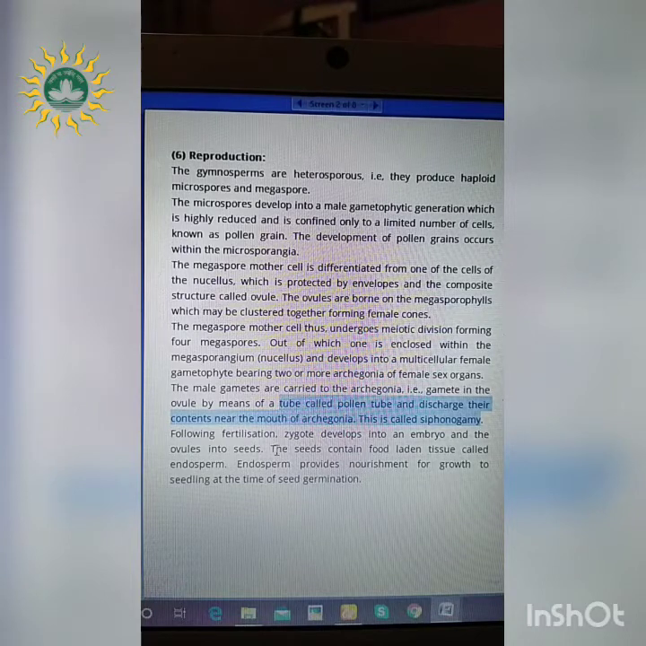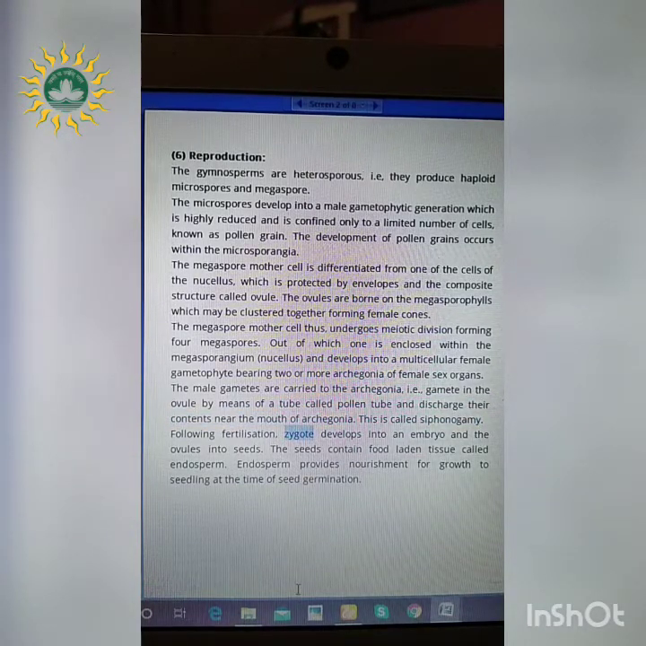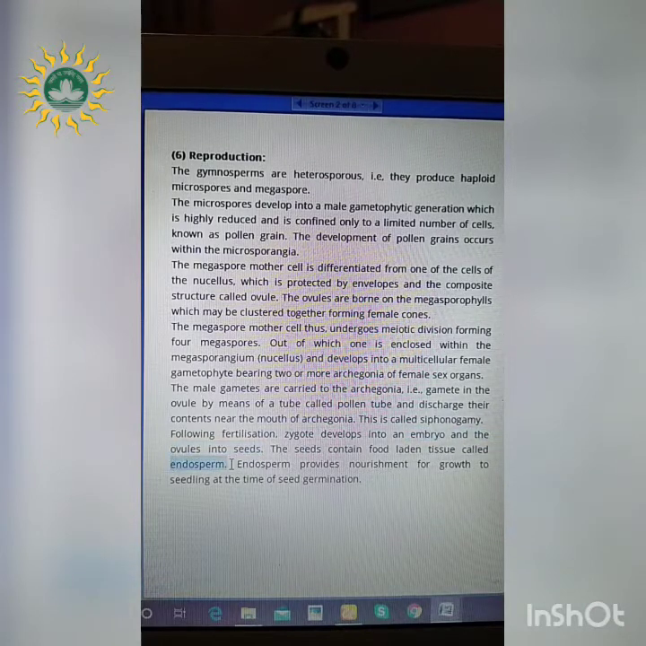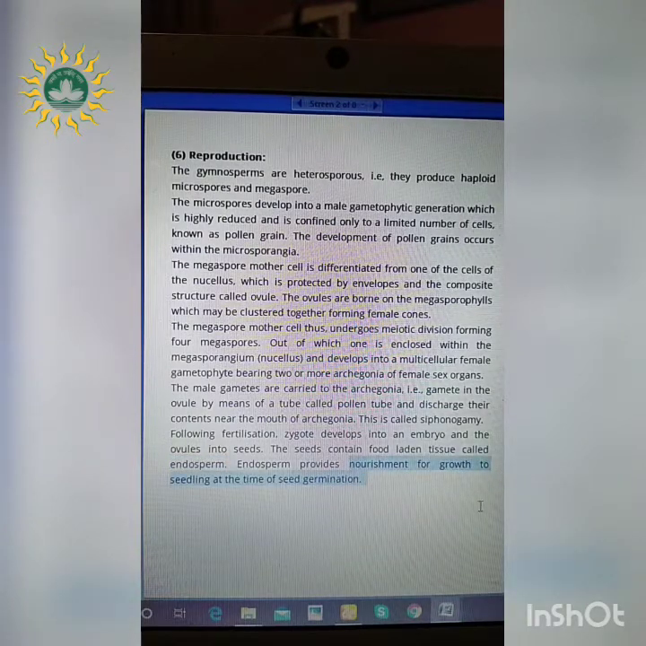So, after the process of fertilization, what happens? The male and the female gametes form the zygote. The zygote develops into embryo and ovules into seeds. The seeds which are formed consist of a specific tissue which is referred to as the endosperm. What is the function of this endosperm? This endosperm is a nutritive tissue which provides nourishment for the growth of the seedling at the time of germination.